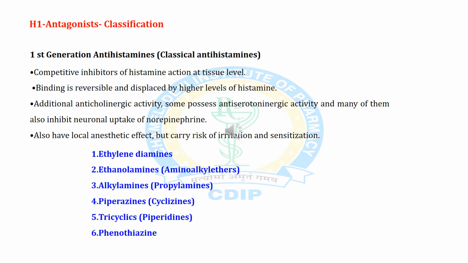In first generation, there are 6 drug classes. Firstly, ethylenediamines, second ethanolamines, third alkylamines, fourth piperazines, fifth tricyclics, and finally the sixth one is phenothiazines.